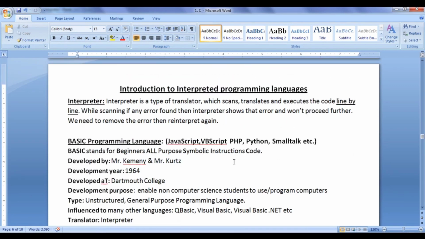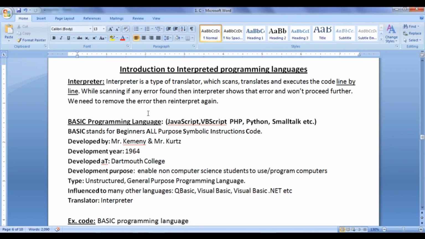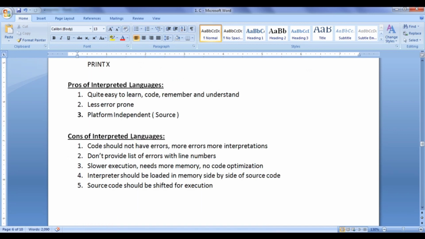Hope you guys have understood what interpreted programming languages are, how the interpreter works, how it translates the interpreted language codes to machine language codes, and what the pros and cons are. In the next tutorial, we will get more information. For this tutorial, this much is enough, friends.